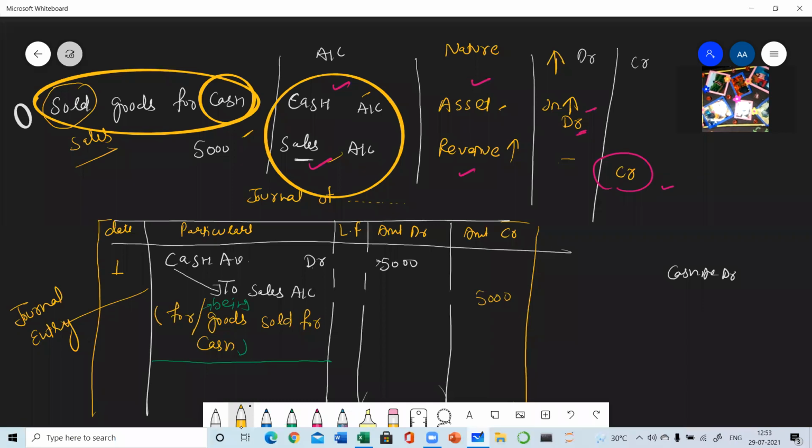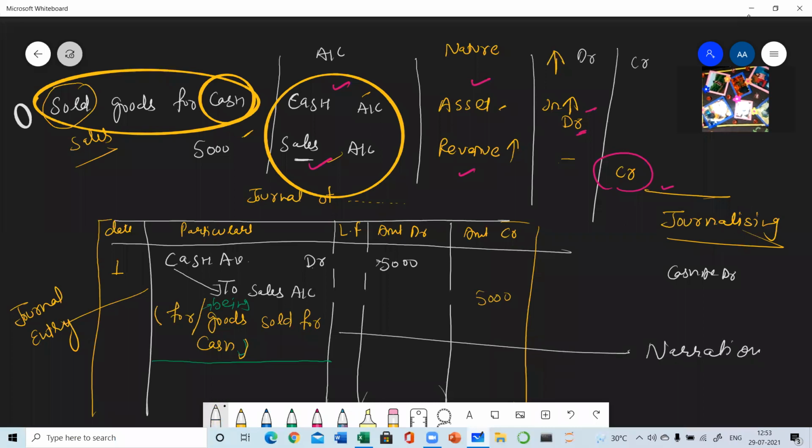And whatever process we have followed to pass the journal entry, this process is known as journalizing. This process means deciding which account is to be debited and which account is to be credited, and then finally writing the transaction in the journal, which is known as journalizing. And this portion which we have written in brackets is known as narration. It is known as narration.